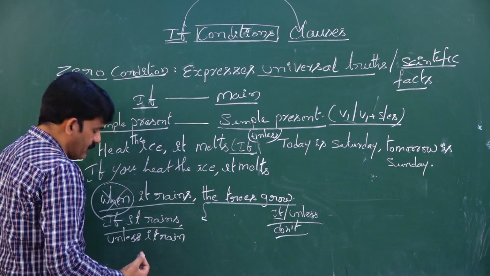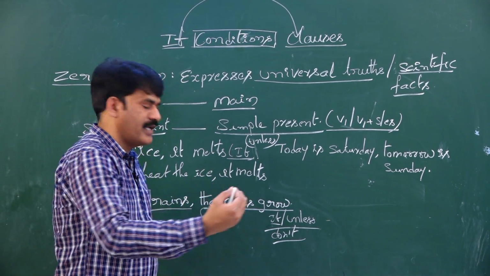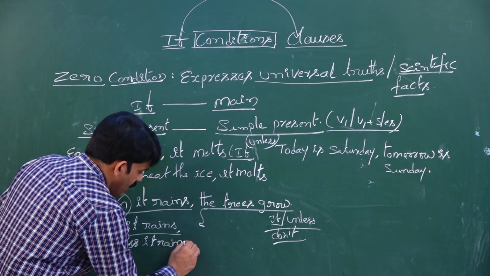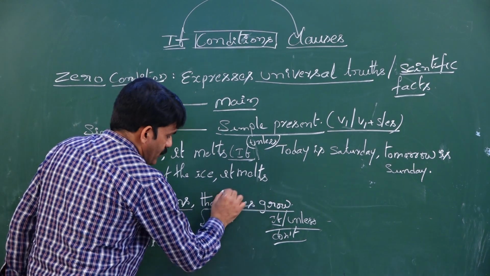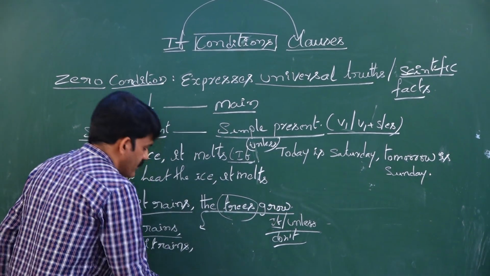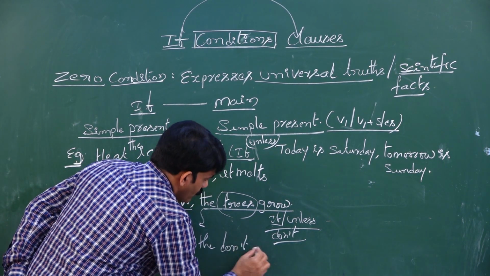when the condition is negative, we know that the result goes negative. Unless it rains, the trees, being plural, take the present tense, so the trees don't grow.